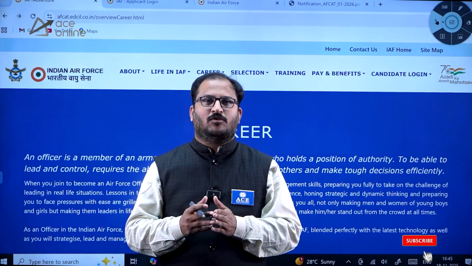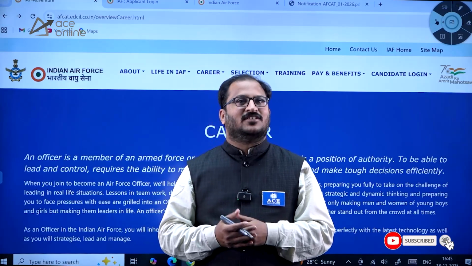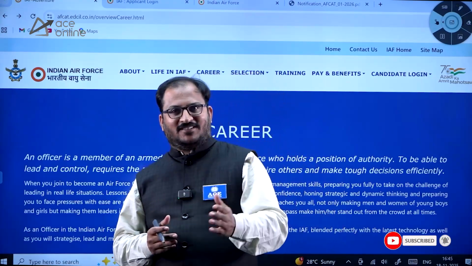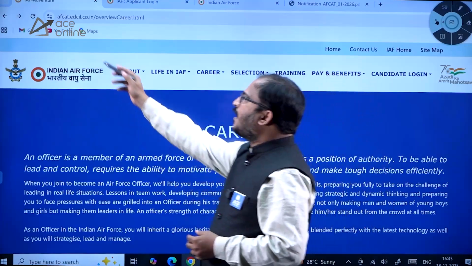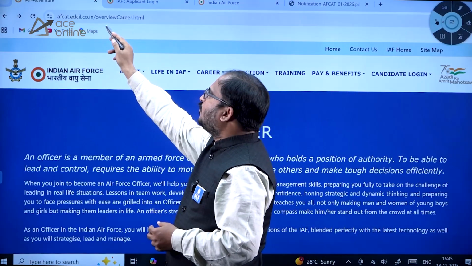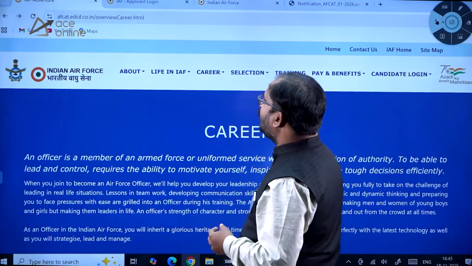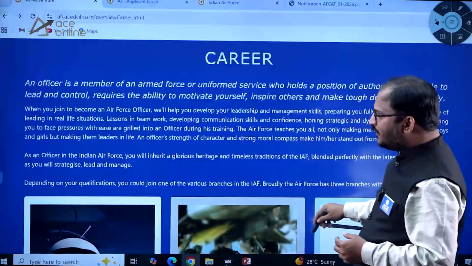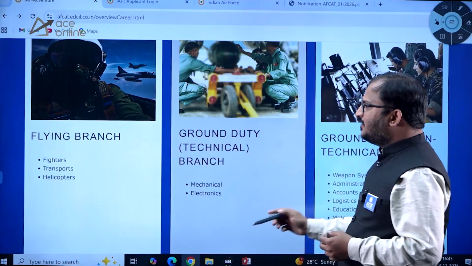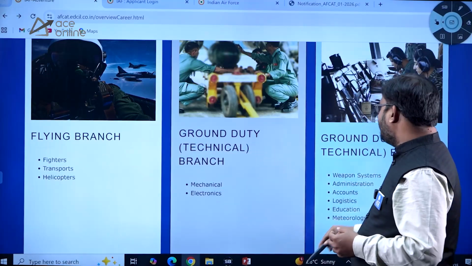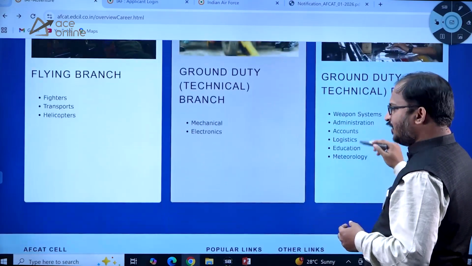Here is an important recruitment notification from Indian Air Force for engineers. So let us see the detailed notification. For that, first you have to go to the URL fcat.edcil.co.in/overviewcareer.html. So in the careers page, here you can see there are three different kinds of vacancies here: flying branch, ground duty, technical branch, ground duty, non-technical branch.